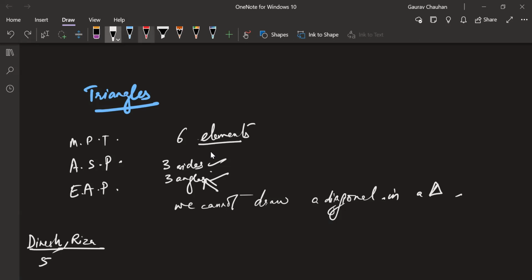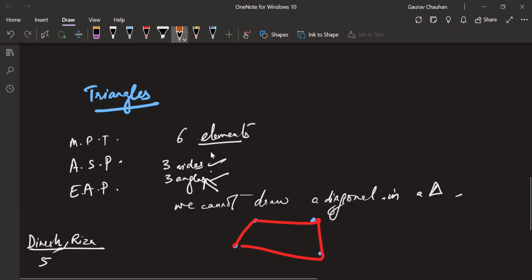Two vertices of a polygon. Polynomial is in algebra. Poly what? Gone. Okay. I want you to think about this also, Dikshit. It's not just any 2 vertices, because if I join these two vertices, it will become a side. Opposite vertices, okay? A diagonal connects any two opposite vertices, which means non-adjacent vertices.